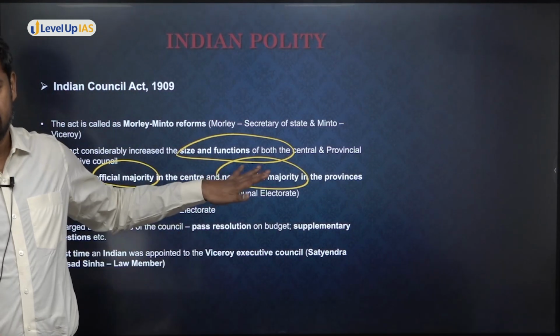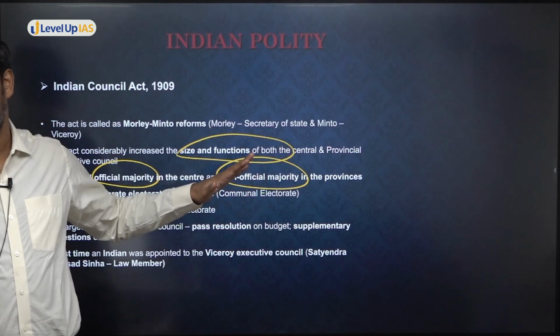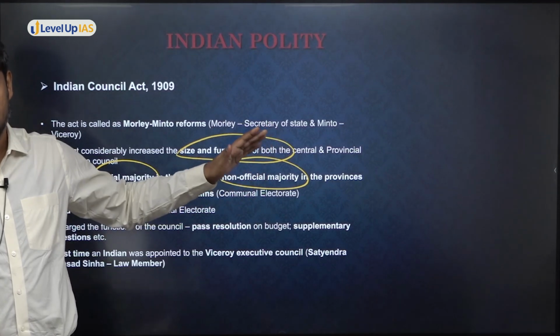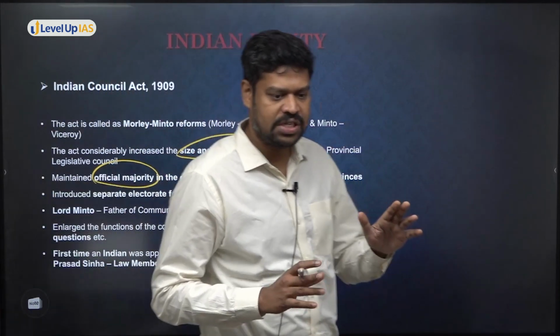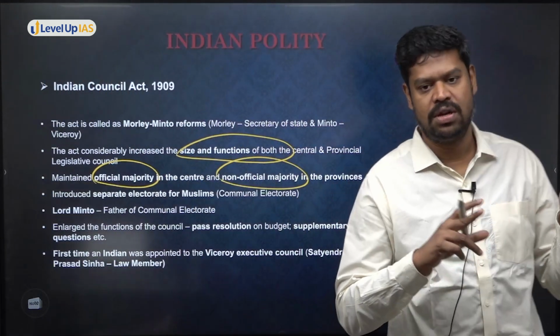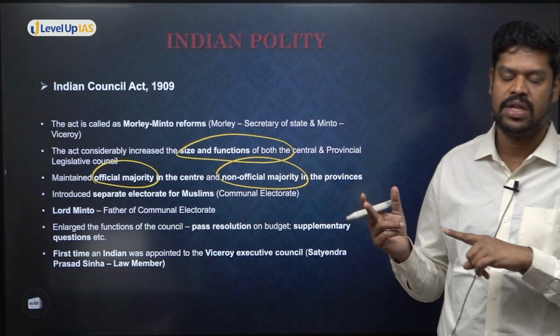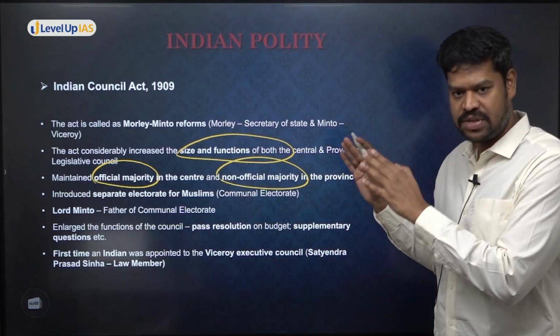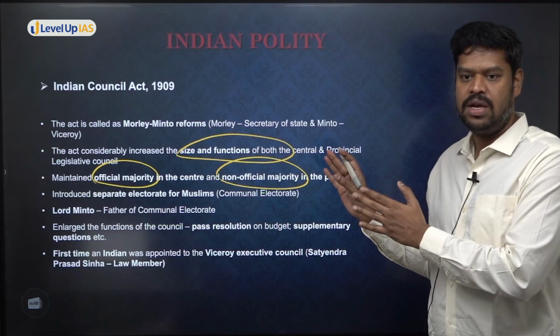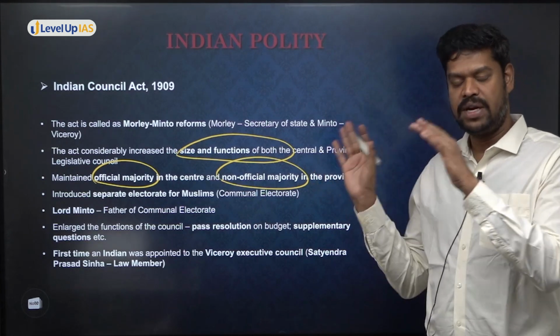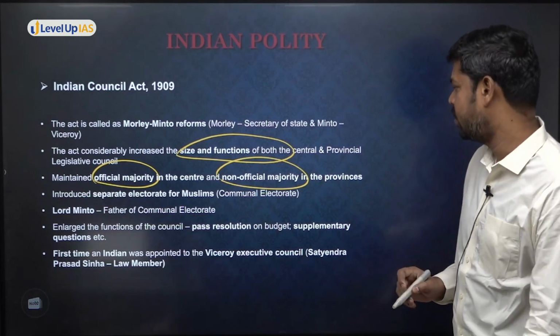But this is again very significant. Till 1892, who was in majority? It was only the officials, both in the Central Legislative Council and also in the Provincial Legislative Councils. They were in majority. But for the first time, in the Provincial Legislative Councils, the non-officials were in majority, but in the Central Legislature, still the officials were in majority.